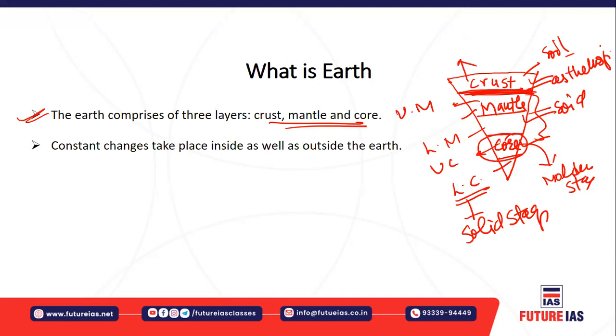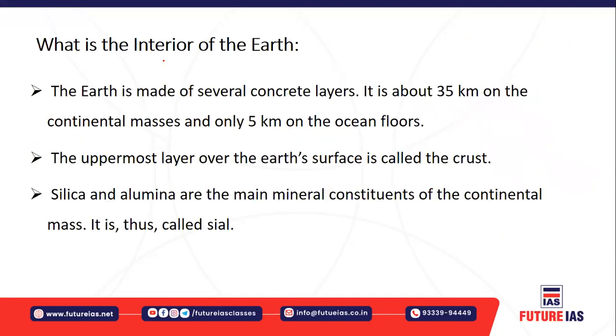All right. Then what is the interior of the earth? There is a lot to learn from the interior of the earth. Just like onions, here also there are several layers which make up the earth. The topmost layer is your crust.